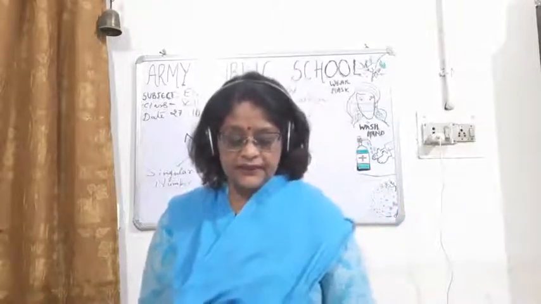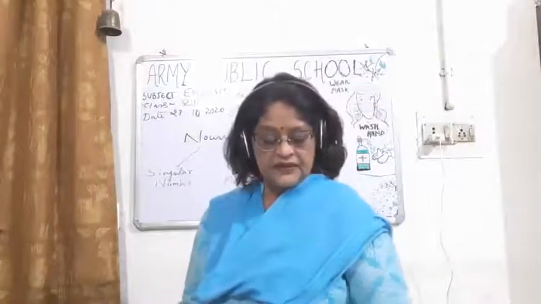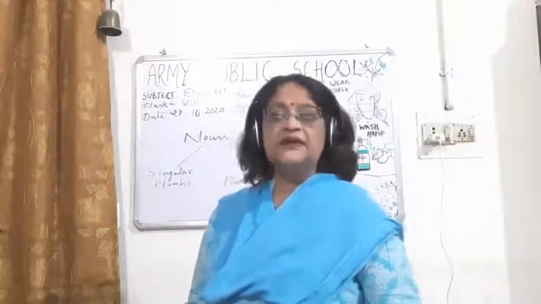Then children, there are many ways to form the plurals. First of all, when there is a singular noun, we put s with that singular noun and then it becomes plural. Like girl, girls.